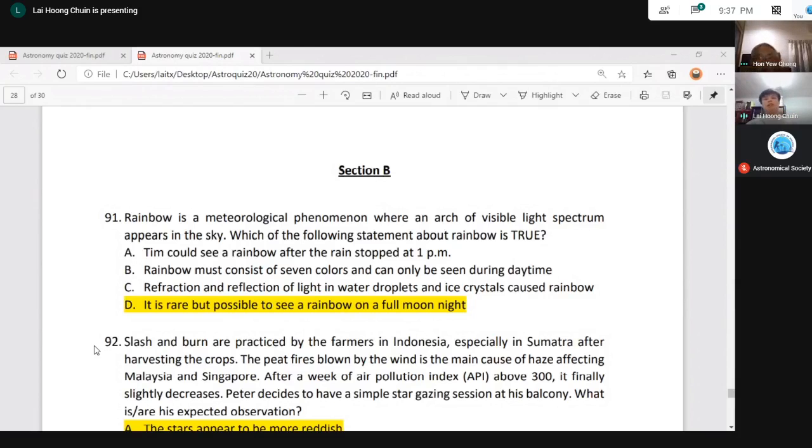And of course, on a full moon night, the moon is very bright, and the rainbow will appear similar to the sun's, opposite the moon.